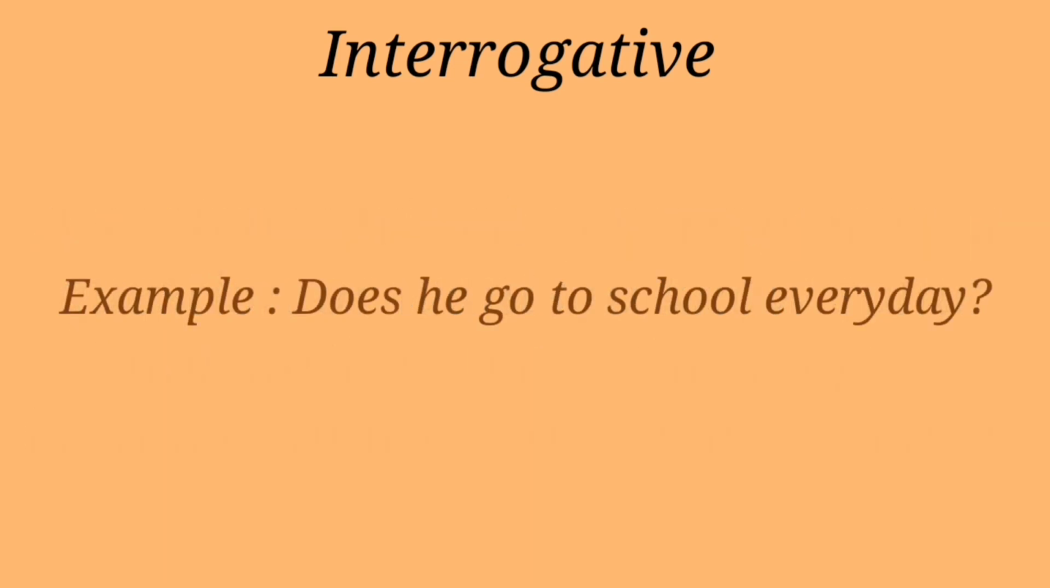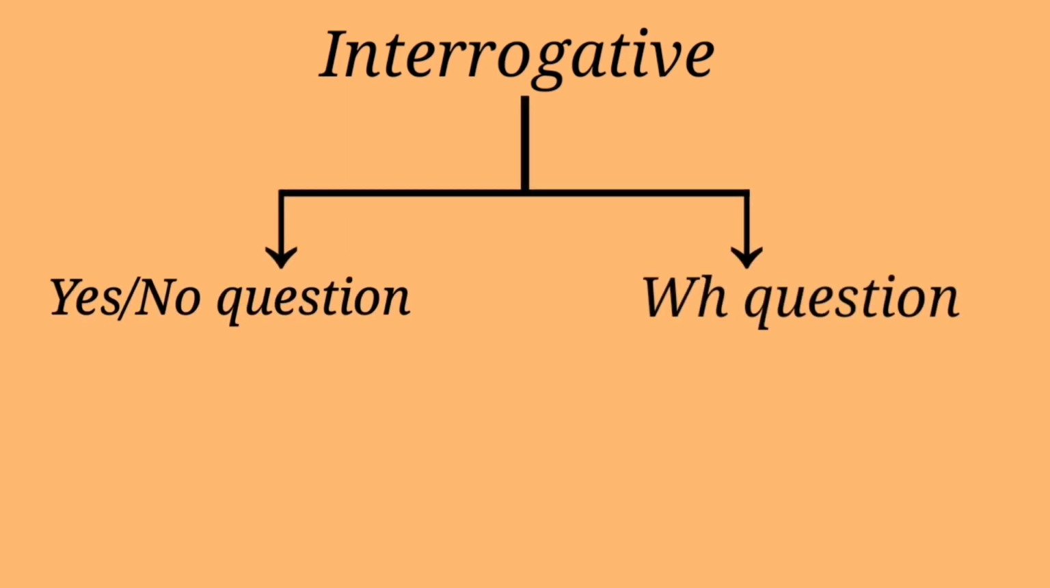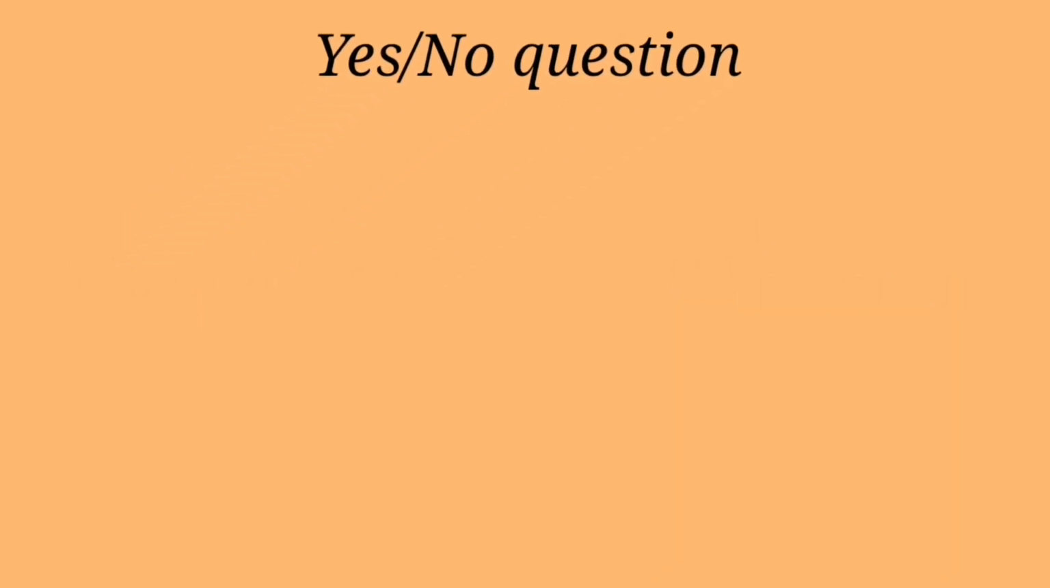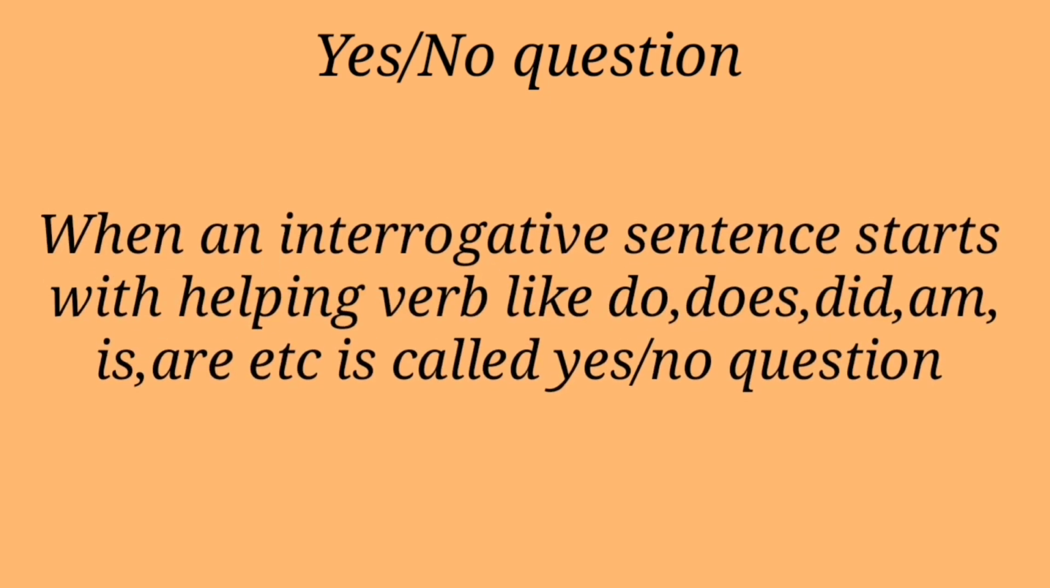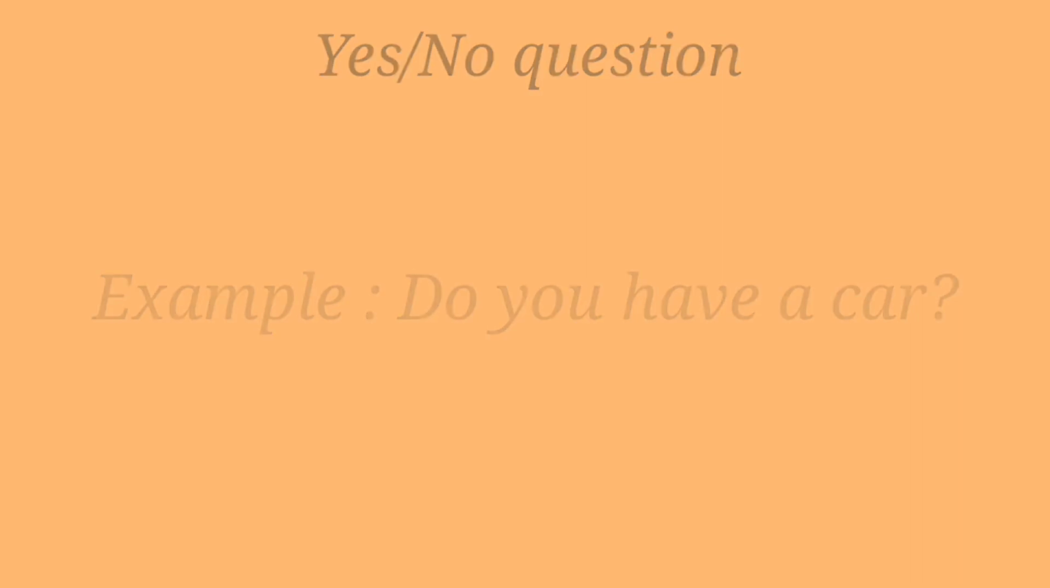Does he go to school every day? There are 2 kinds of interrogative sentence. They are yes no question, WH question. Now let us know what a yes no question is. When an interrogative sentence starts with a helping verb like do, does, did, am, is, are, etc., it is called a yes no question. Look at the example. Do you have a car?